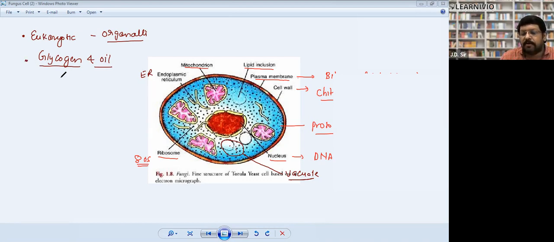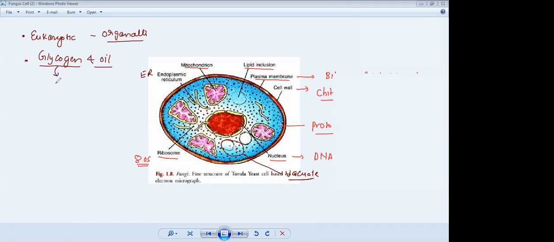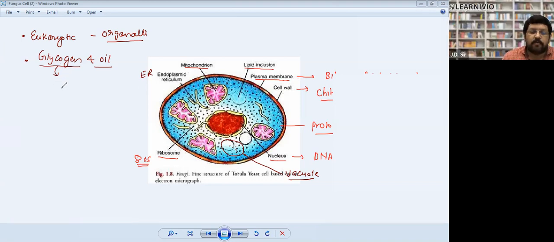So can you tell me what is glycogen? Sir, it is a form of glucose, a dimer of glucose. This is a type of carbohydrate or sugar. Fungi store food in the form of glycogen, and even in the human body, food is reserved in the form of glycogen.